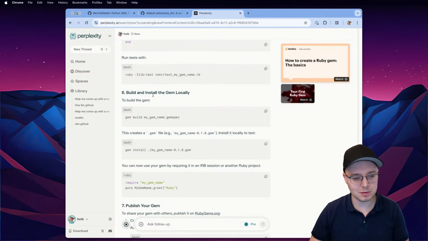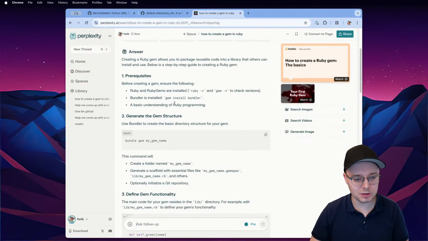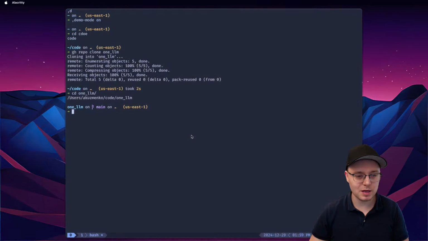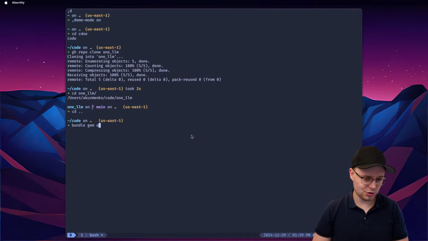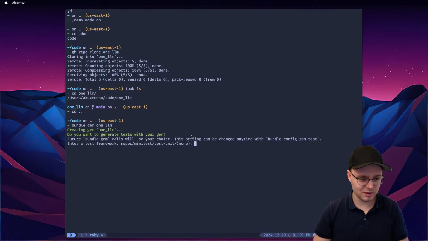Okay, so it's bundler, right? Gem build, gem sign. Okay, let's do that. So bundle gem one LLM. I think it's going to complain about not wanting to regenerate tests within the gem. Test framework: I want RSpec.